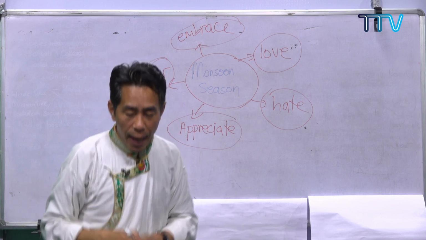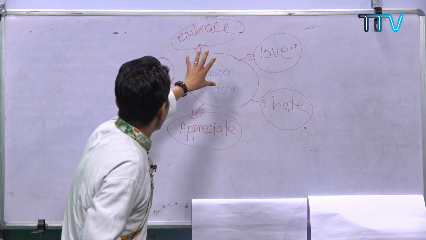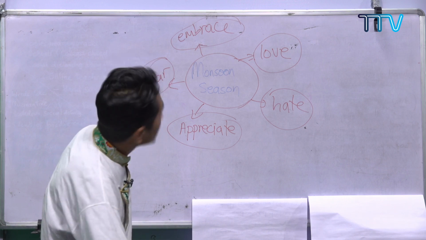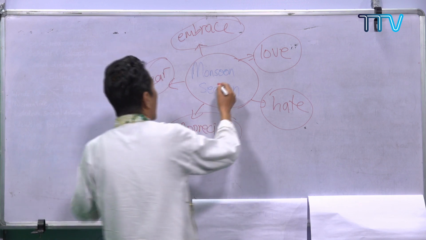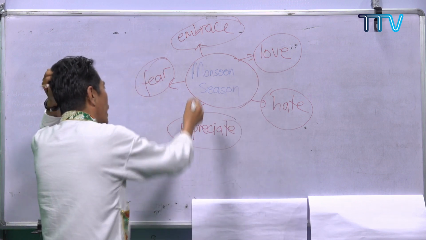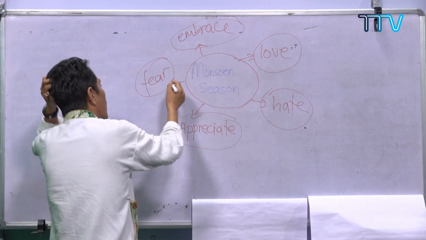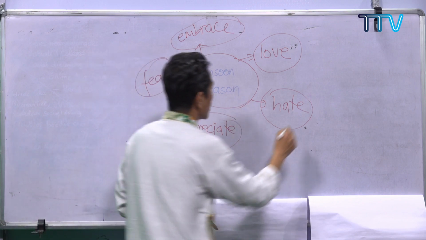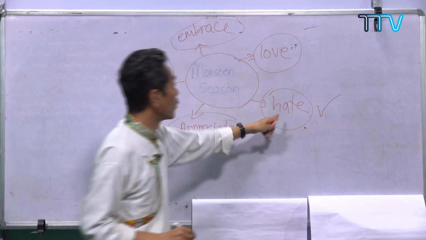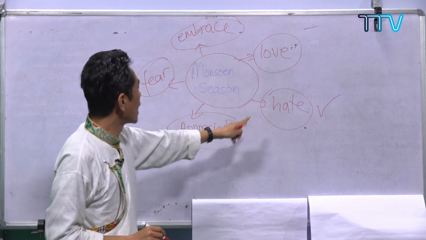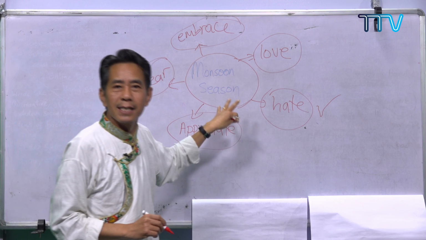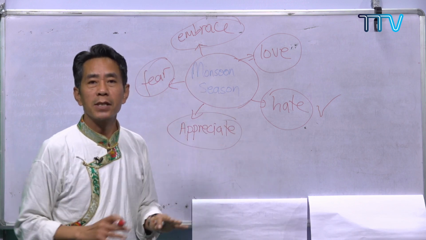And now, when I've got some ideas, what topic sentence should I make? Should I make I love monsoon season, or I appreciate, or 3 reasons why I fear monsoon, or 3 reasons why I hate monsoon? Now suppose I want to choose one topic sentence, that I've got a few reasons why I hate monsoon season the most, then it becomes a topic sentence.